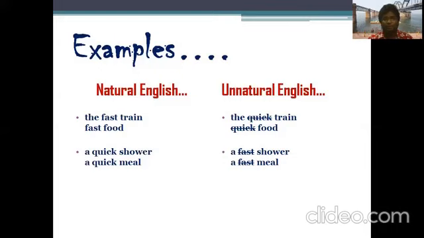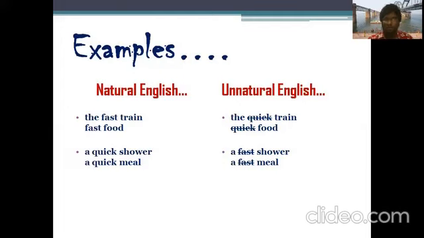So we are the people who are supposed to be careful when we are using those things. Never ever say quick food, but you must say fast food, right? We must take, sometimes in an emergency, or when we are getting ready for a function, or a party, or some emergency meetings or occasions,